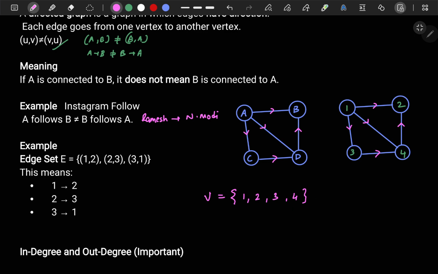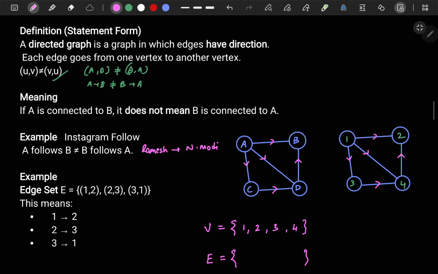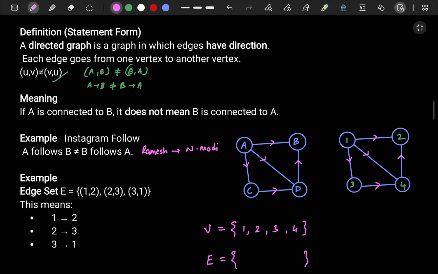Now how to represent edges, right? For that you have to understand something called connection to represent the edge set. This is also a set, right? To represent this you have to understand the connection also. So how can you establish a connection here? See, I already told you. Can you see this arrow here?